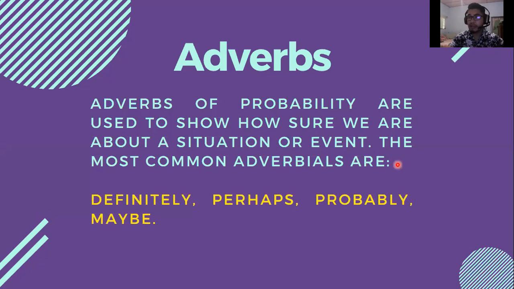So there are most common adverbs that we're going to see today, or at least in the unit, you can check them in the book as well. They are definitely, perhaps, probably, and maybe. There are just four and they are really simple to use. I want you to focus on the fact that definitely and perhaps are going to follow the same rule, and probably and maybe are going to follow another rule. We're going to see some examples as well as their explanation. Let's go together to discover the rules of them.